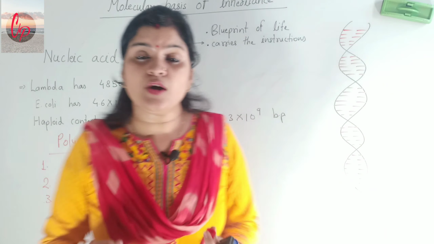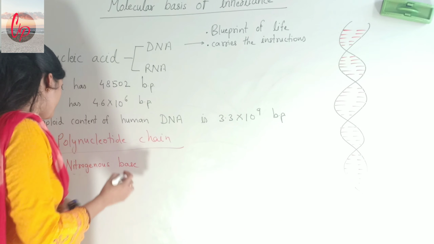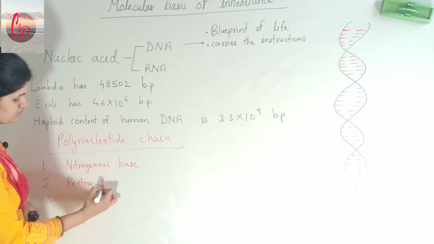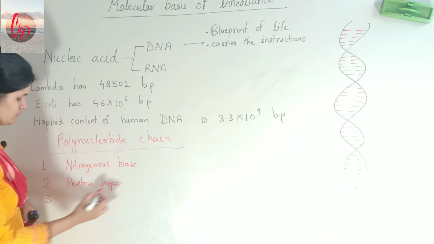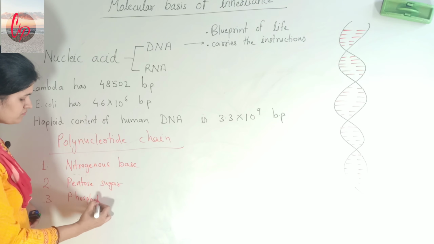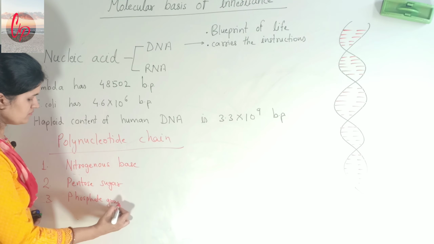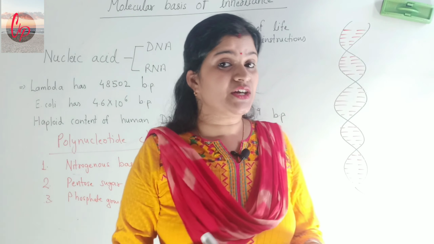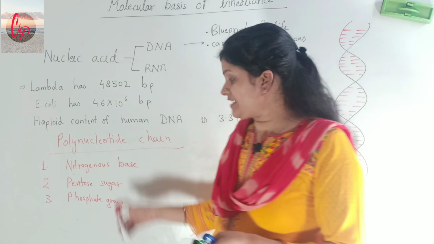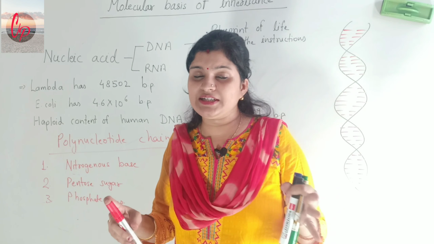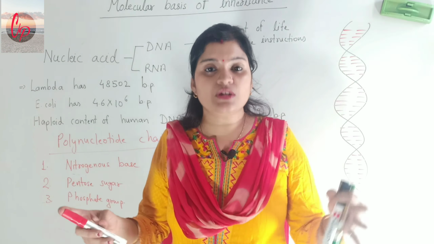The second important thing is pentose sugar. And the third one is your phosphate group. So these are the three basic constituents of DNA, that is deoxyribose nucleic acid. These three things are only there which are making a long polymer of nucleotides, you can say. They are going to make this.